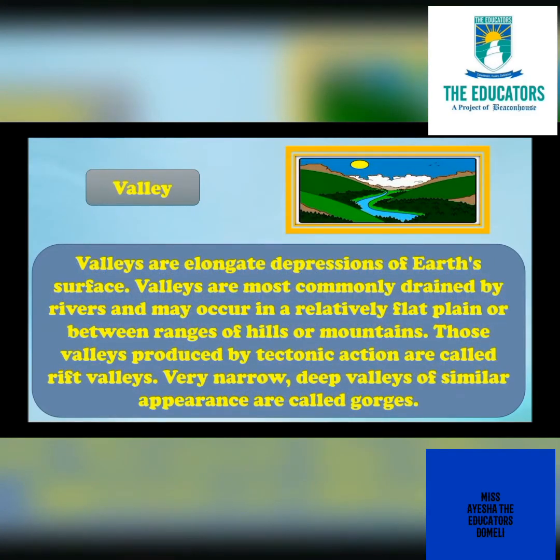Valley. Valleys are elongate depressions of Earth's surface. Valleys are most commonly drained by rivers and may occur in a relatively flat plain or between ranges of hills or mountains. Those valleys that are produced by tectonic actions are called rift valleys. Very narrow, deep valleys of similar appearance are called gorges.